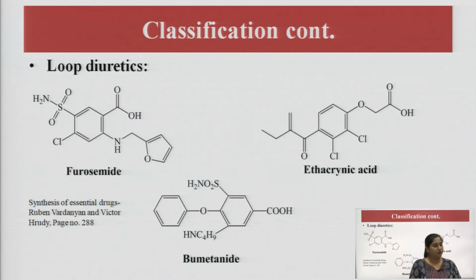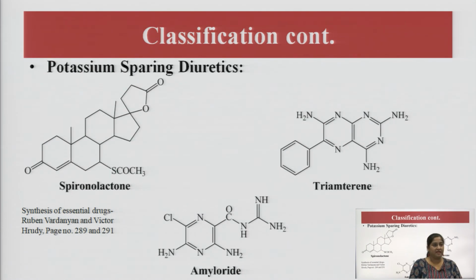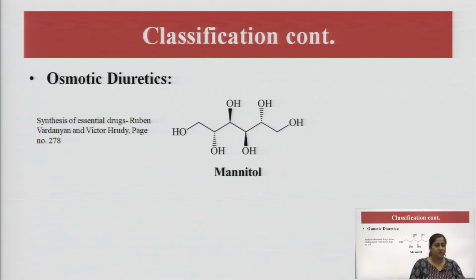Next class is the loop diuretics. In the loop diuretics there are 3 drugs: furosemide, ethacrynic acid, bumetanide. Then potassium sparing diuretics: spironolactone, triamterene and amiloride.